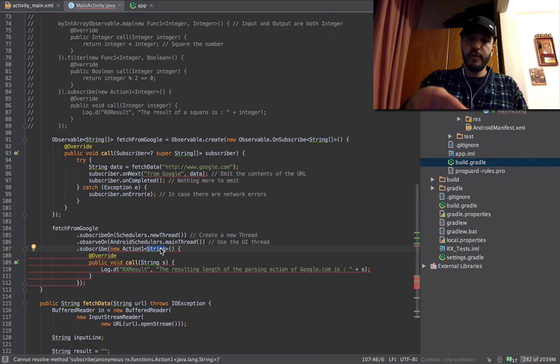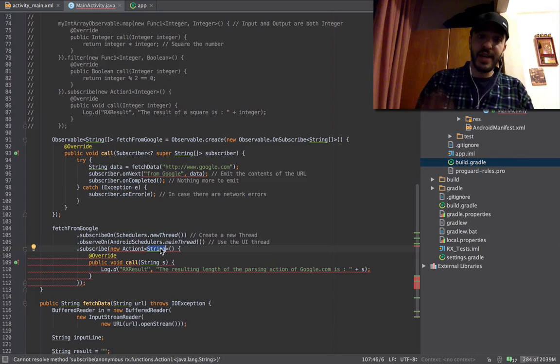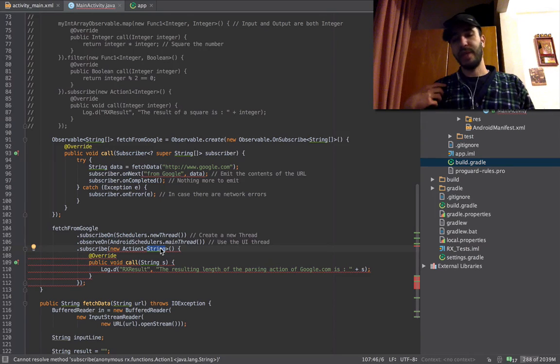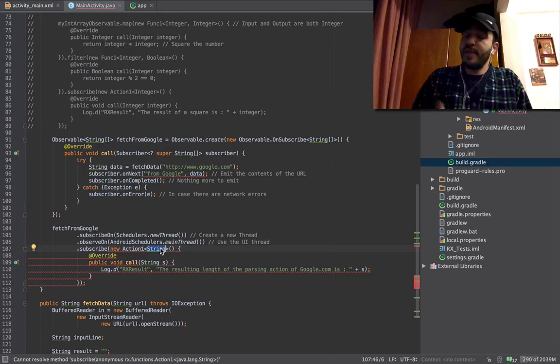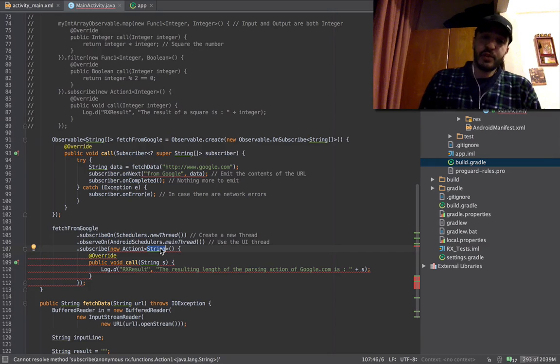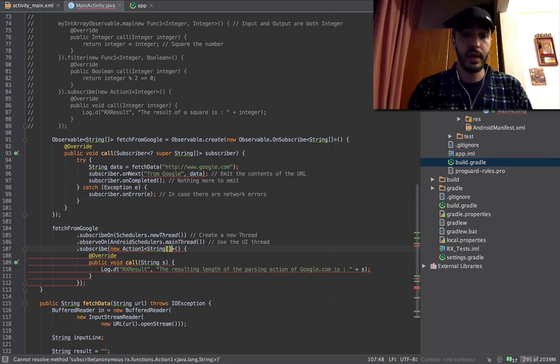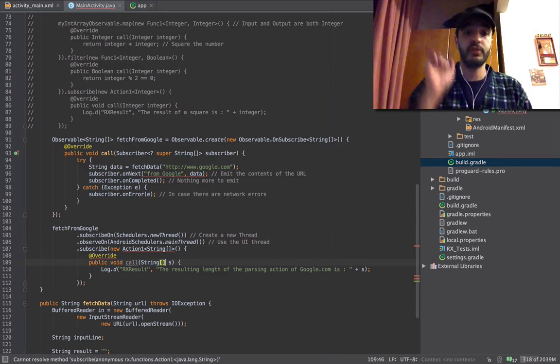If you say above that you want to pass a string, and down there you are receiving a string, that should be consistent, because both must know what I'm expecting. The observable now says, I'm going to pass you an array of strings. But the subscriber says, I wasn't expecting an array of strings, I was expecting just one string. Oh, well, this won't work. So you have to say also here, an array of strings.